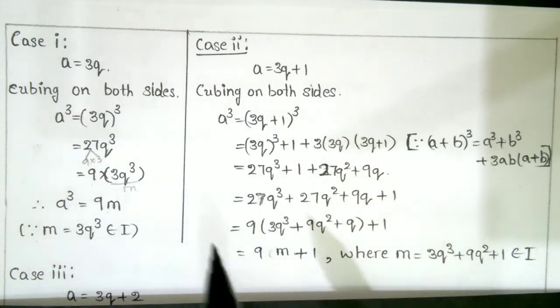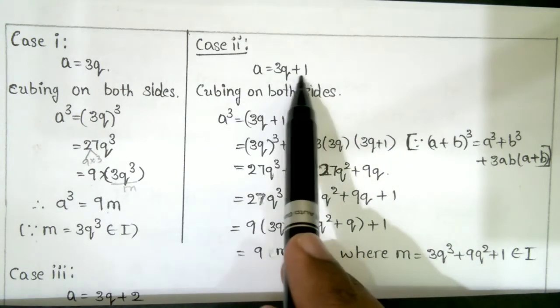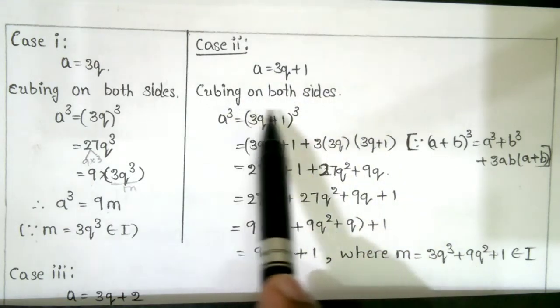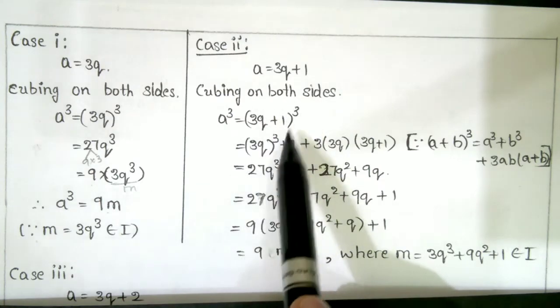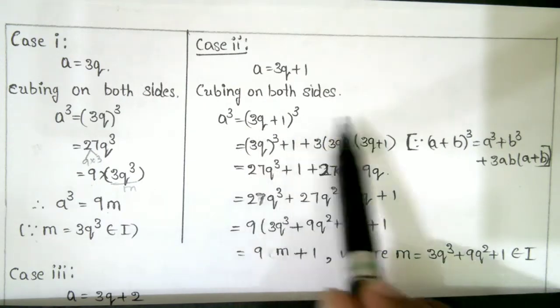So case 2, a equal to 3q plus 1. You know that the remainder is 1 now. So a equal to 3q plus 1. Cubing on both sides, a cube is equal to (3q plus 1) whole cube.